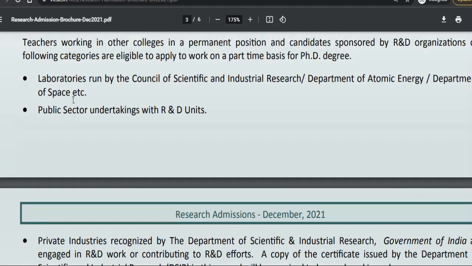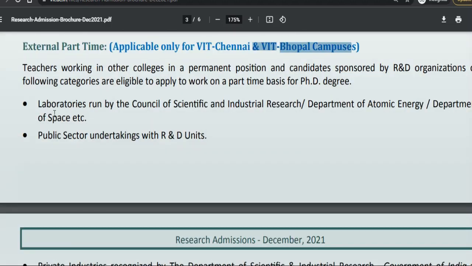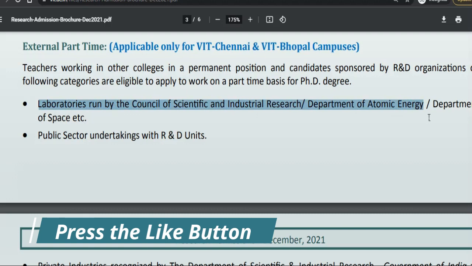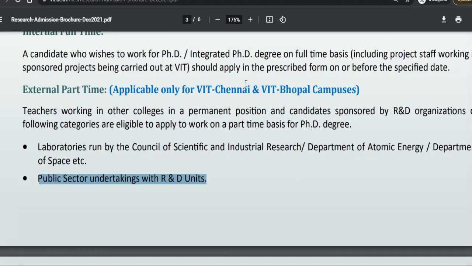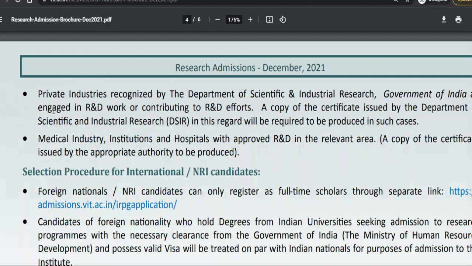Okay, so there you can see who can opt for the part-time program, that is laboratories run by the CSIR or Department of Atomic Energy, Department of Space, etc. Public sector undertakings with research and development units, so they can apply for the part-time program. Also private industries recognized by the Department of Scientific and Industrial Research, Government of India, can also apply.